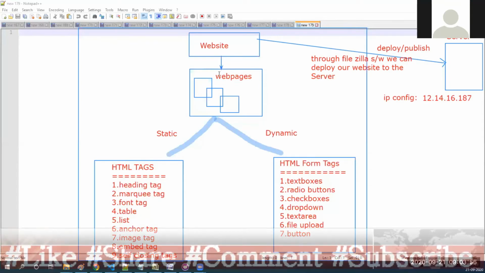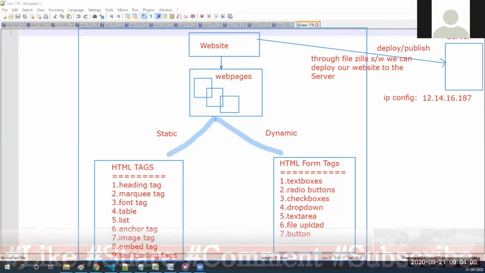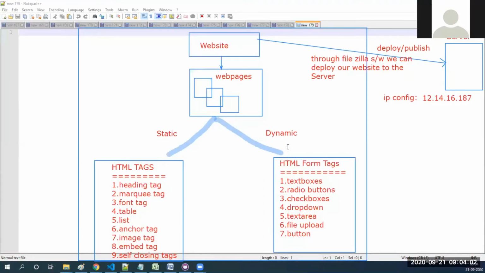I am developing a web page related to static, and now a web page related to dynamic. What is the purpose of dynamic? Why should I develop a dynamic web page? After developing it, how will other people access it? So I need one software to push my code to some server. A server can be identified by using an IP address and some other things.